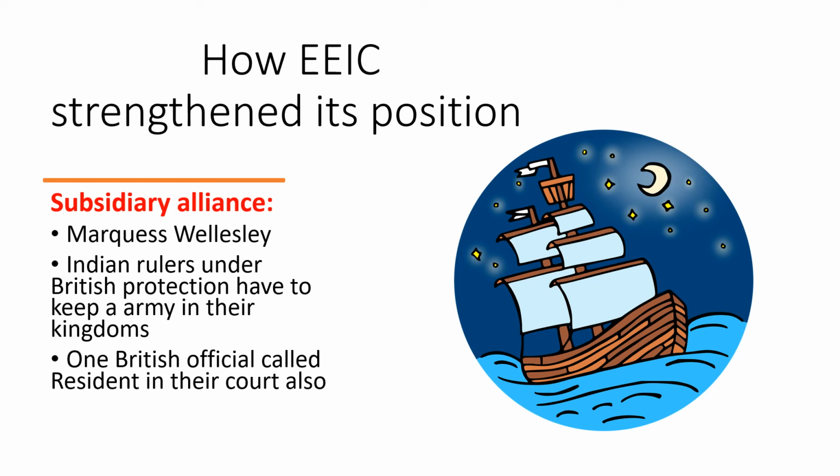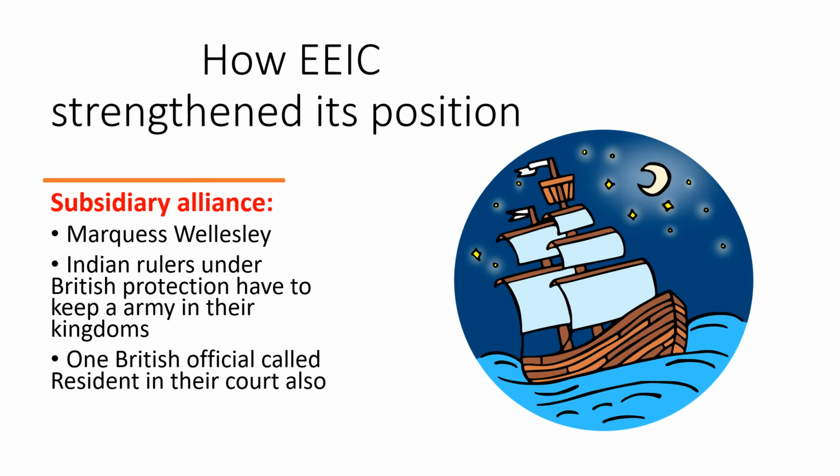Now after this, how did the English East India Company strengthen its position in India? In this sequence, first is the policy of subsidiary alliance, which was introduced by Governor General of India, Marcus Wellesley.